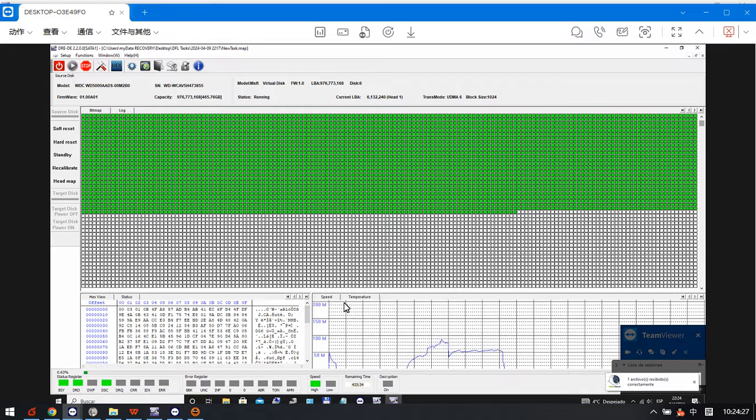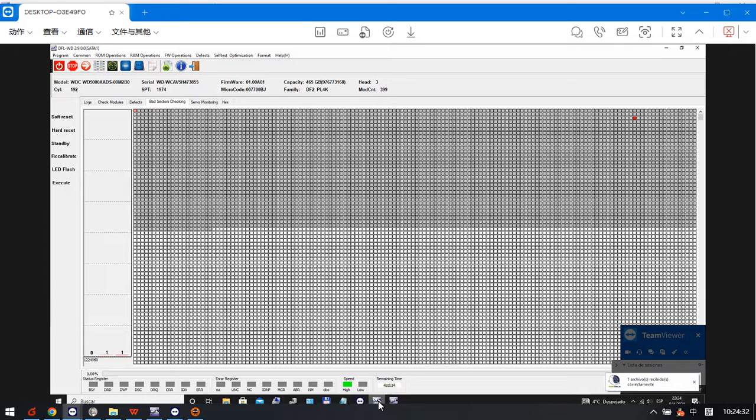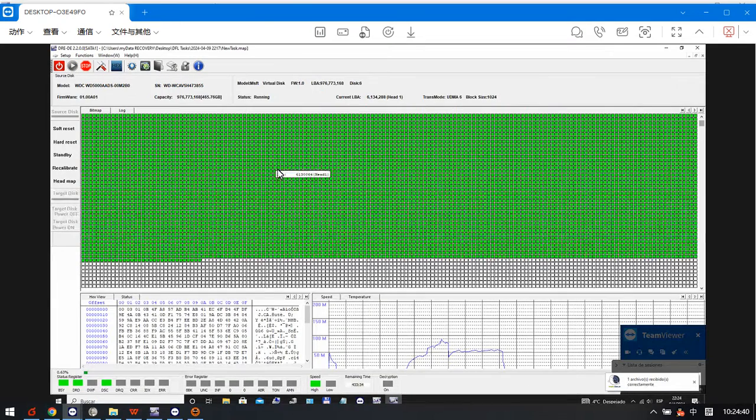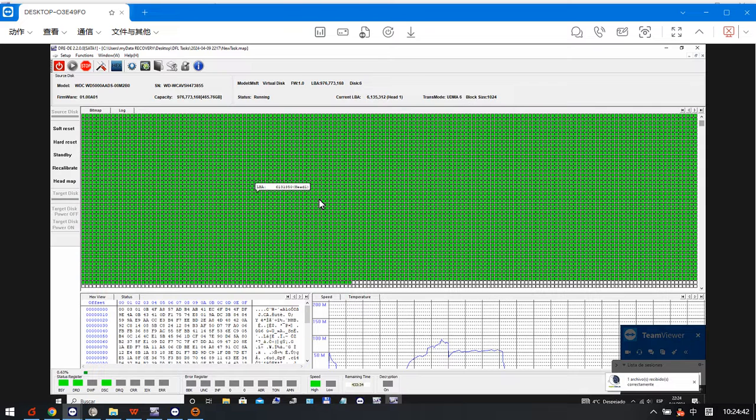So this is how we use the DFL WD firmware repair tool to repair the firmware corruption, and then use the DDP data recovery software to recover the lost data for imaging or direct file extraction.